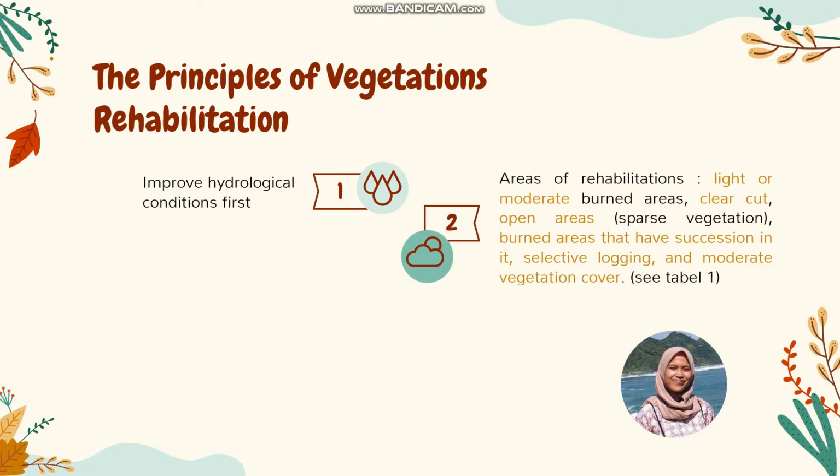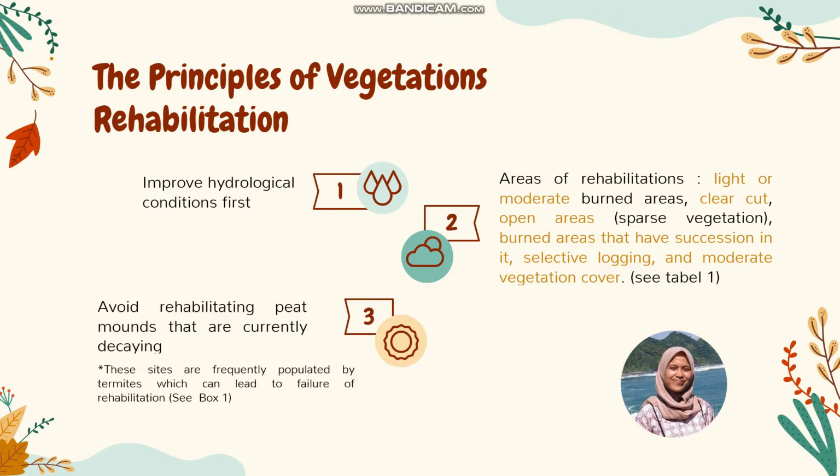Second, areas of rehabilitation are light or moderate burnt areas, clear-cut open areas with sparse vegetation, burnt areas that have succession in it, selective logging, and moderate vegetation cover. Third, avoid rehabilitating peat mounds that are currently decaying. These sites are frequently populated by termites, which can lead to failure of rehabilitation.